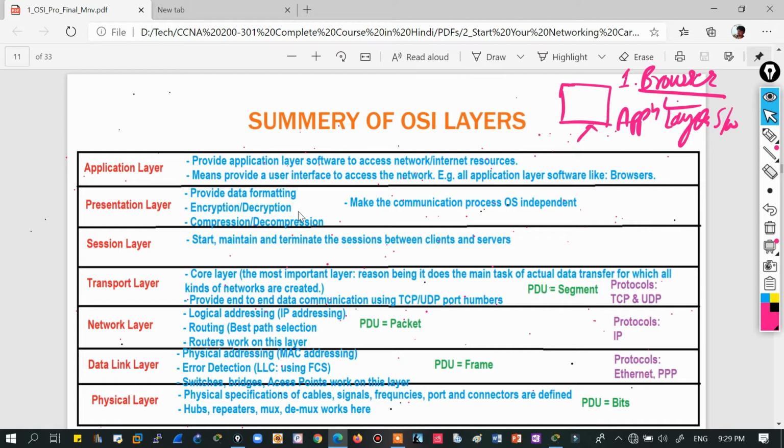But yes, there are different types of encryption and decryption also, which are used at the transport layer. We'll discuss that later in some other VPN videos maybe, but for now, by default encryption, decryption, compression, decompression, everything is supported at the presentation layer.